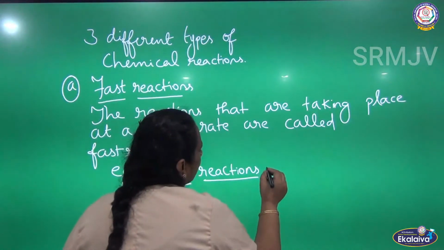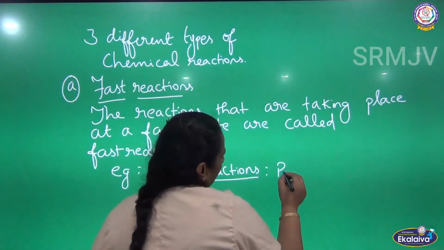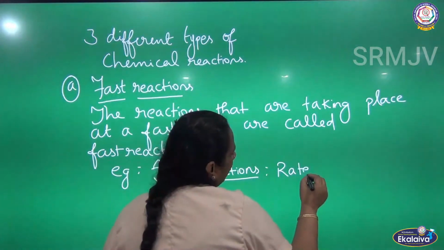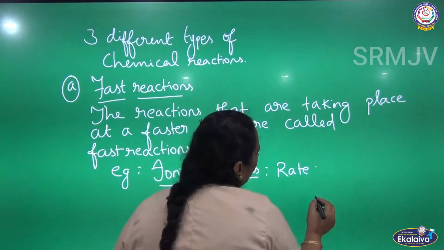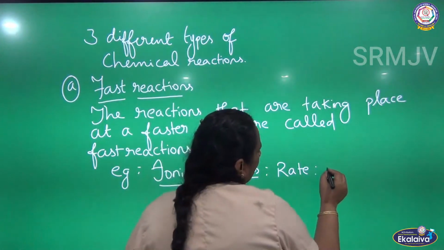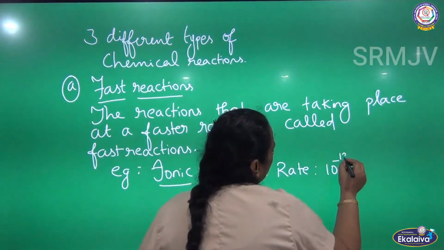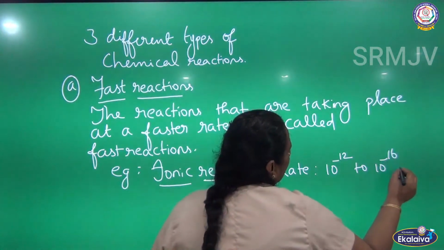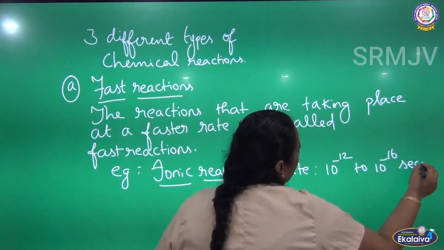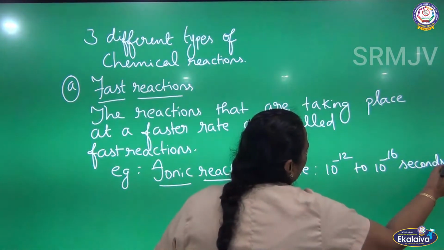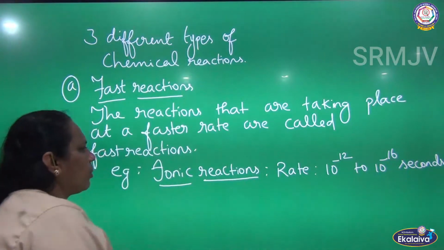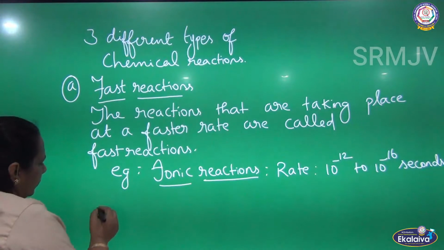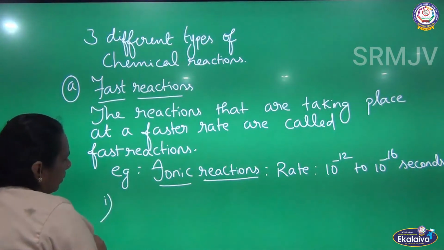Ionic reactions. The rate of the reaction varies from 10 power minus 12 to 10 power minus 16 seconds for ionic reactions. For example, I am giving one example.